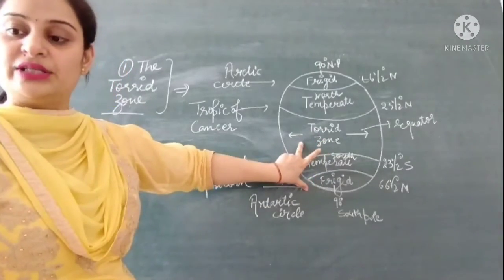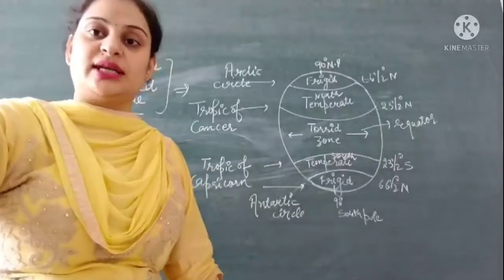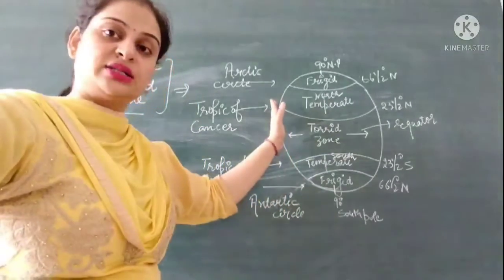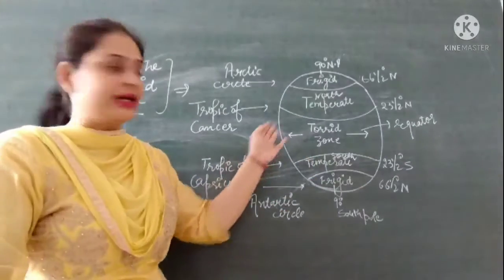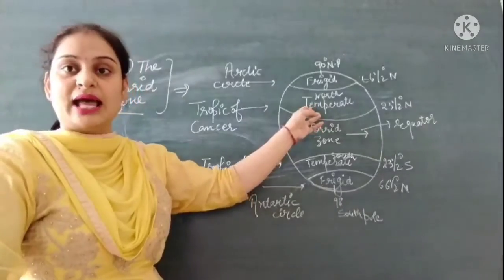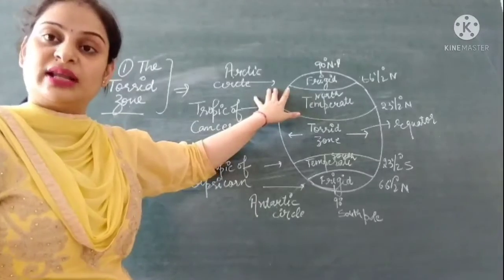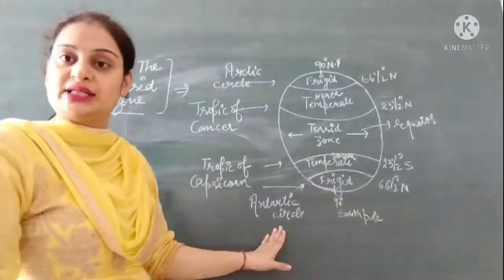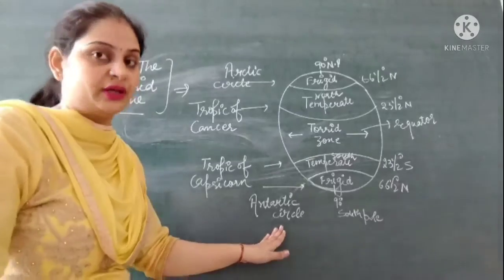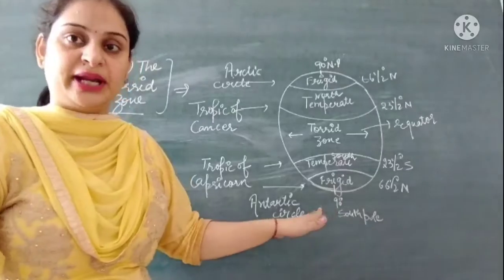We can also say that the temperate zone lies between the Tropic of Cancer and the Arctic Circle in the northern hemisphere, and the south temperate zone lies between the Tropic of Capricorn and the Antarctic Circle in the southern hemisphere. So this is the location of the north temperate zone and the south temperate zone.